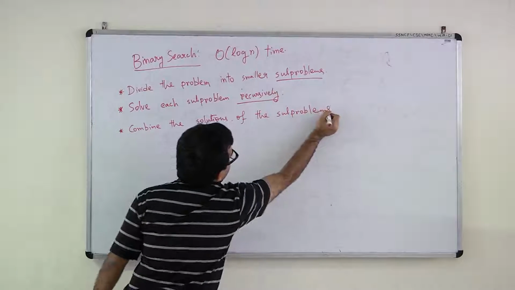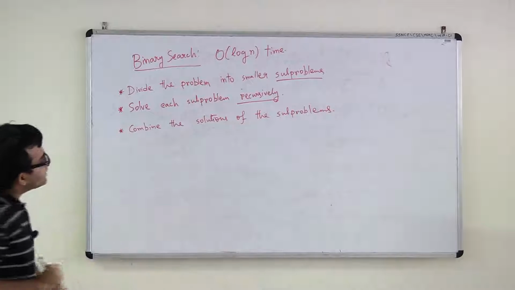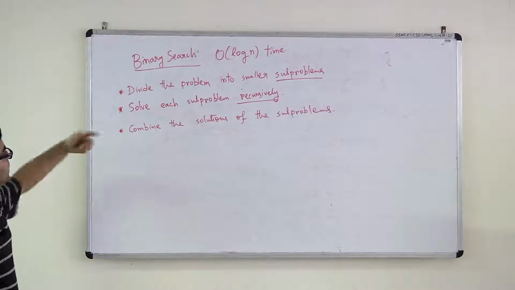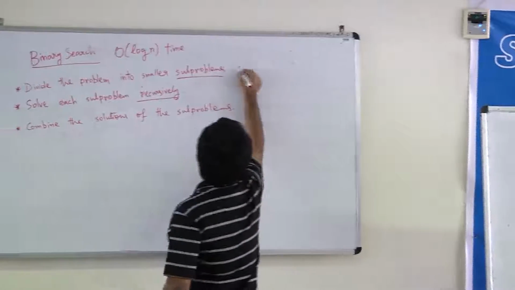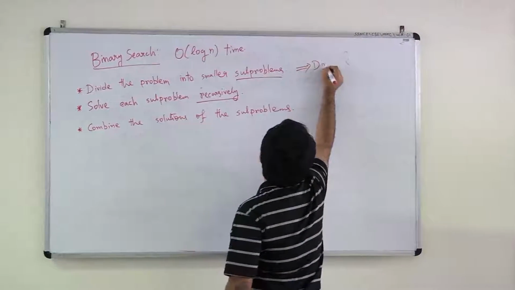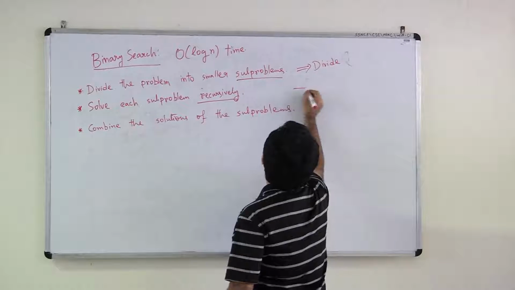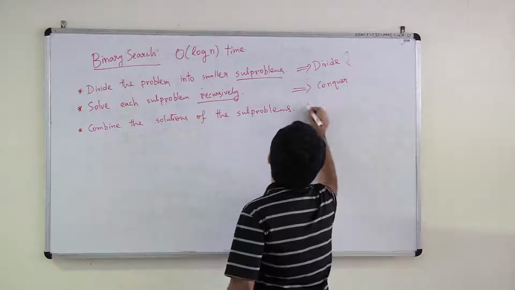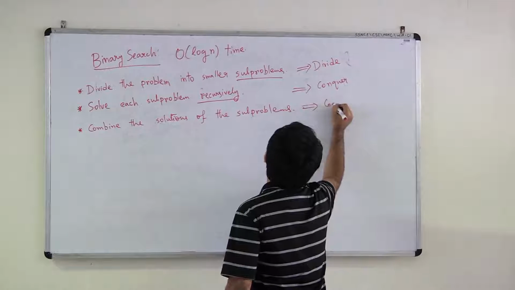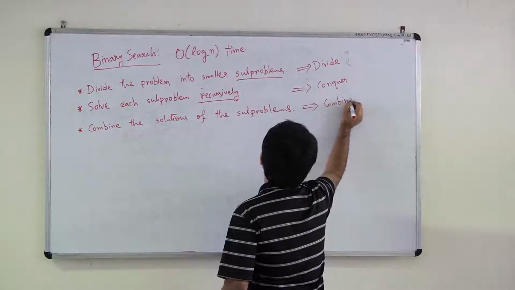Okay? So basically this step should be called divide, conquer and combine, and not just divide and conquer. So this step is divide, this step is conquer. So you just solve the smaller sub problem, and this step can be called combine. Combine the solutions from the smaller sub problem.